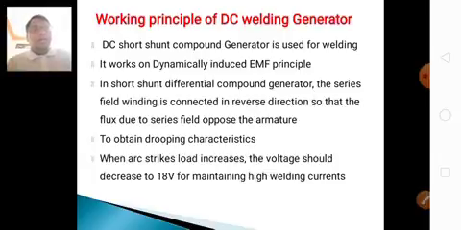When the arc strikes and the load is connected, if the load increases, the voltage should decrease. When the voltage decreases, the current will increase.